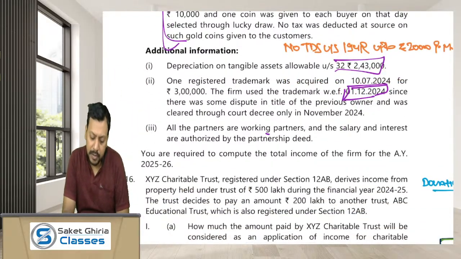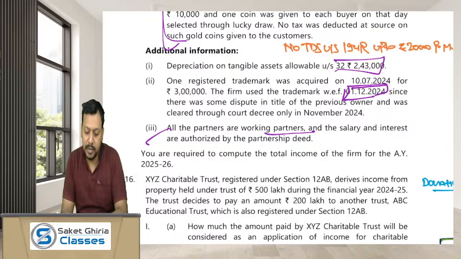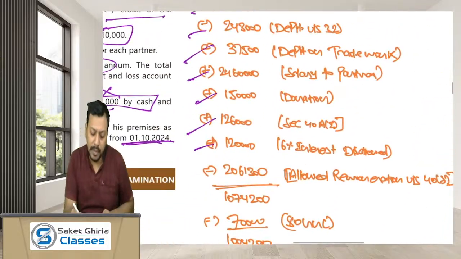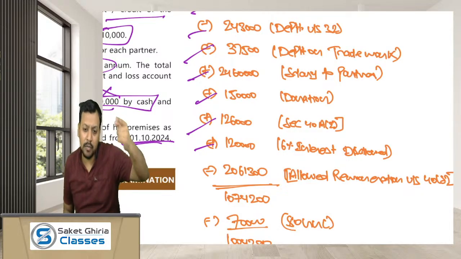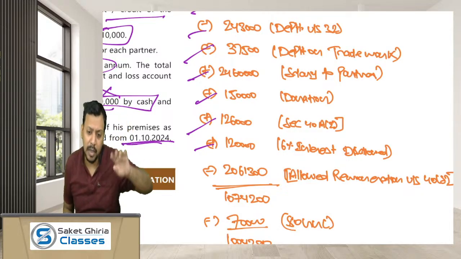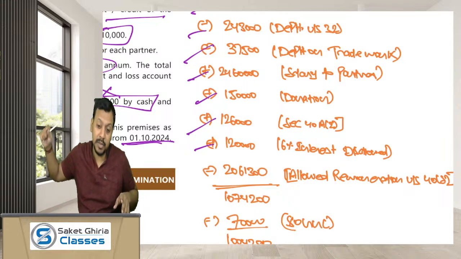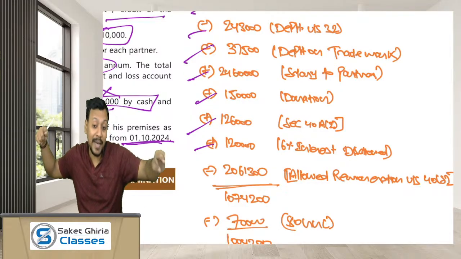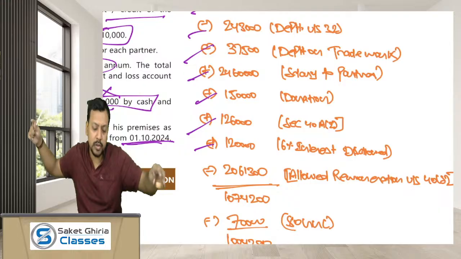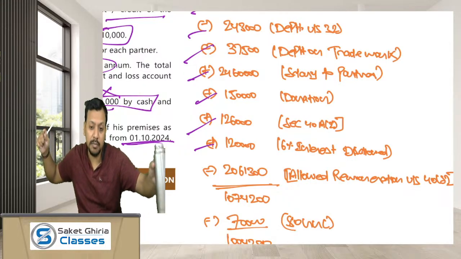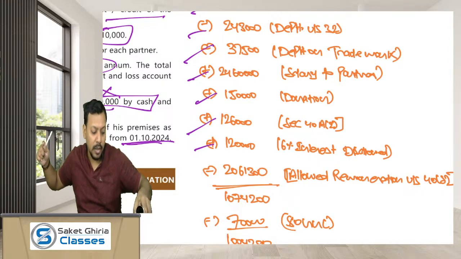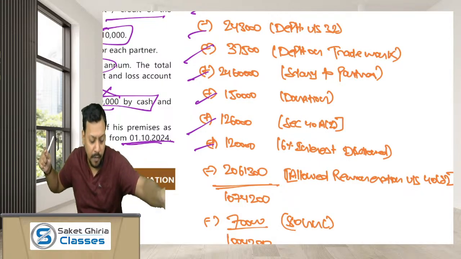Okay, all the partners are working partners and salary and interest is allowed. But dear friends, we have done all the working. Only thing that remains is to calculate the book profit of the firm and calculate the maximum amount of remuneration payable. Book profit as per section 40B means the profit calculated under the head PGBP after allowing all the expenses allowed as per the provisions of the act, but before considering the remuneration, means remuneration deduction will not be allowed. So the book profit of the firm will be